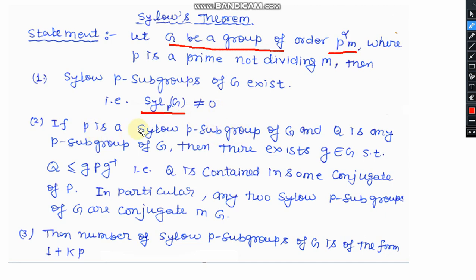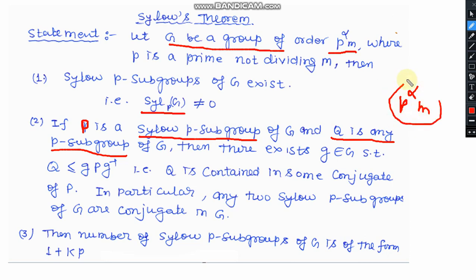The second property is, if P is a Sylow p-subgroup of G and Q is any p-subgroup. Here P is a Sylow p-subgroup and Q is a p-subgroup, please note it. It means the order of Q will be of the form p to the power alpha, while the order of P will be p to the power alpha times m.